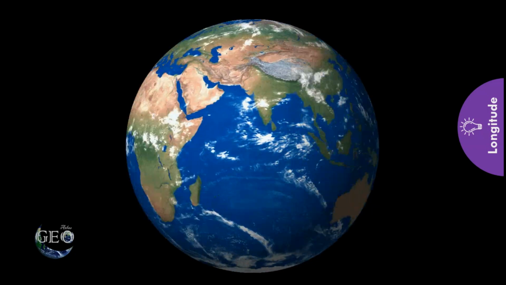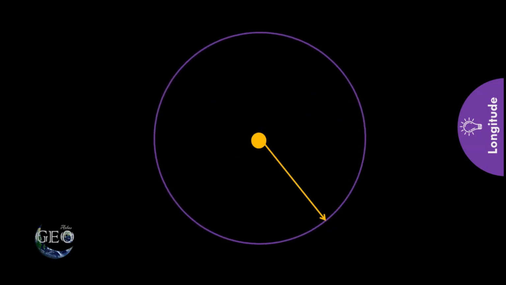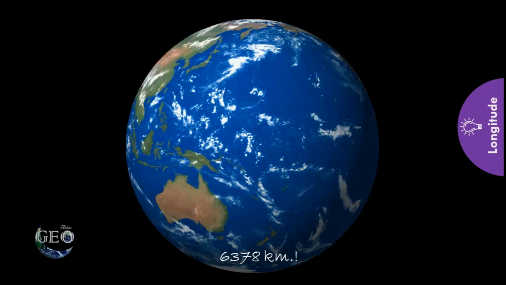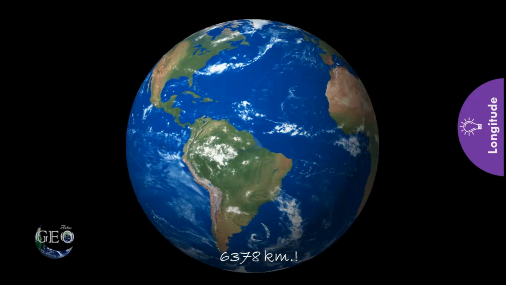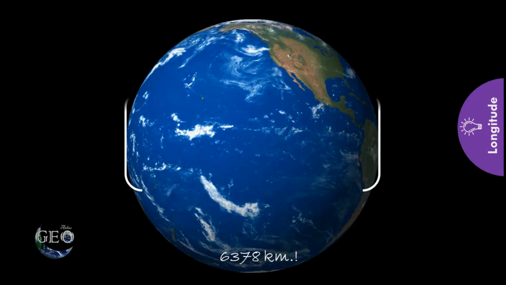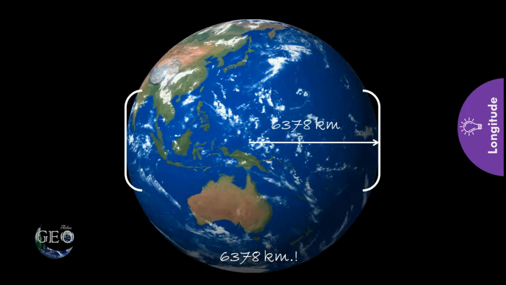If I ask you a question, what is the radius of your circle? It is easy to say because it will be a single value, but for Earth, it is not a single value. It varies place to place. From the center of the Earth, if we measure towards the equator, the radius is 6378 km.